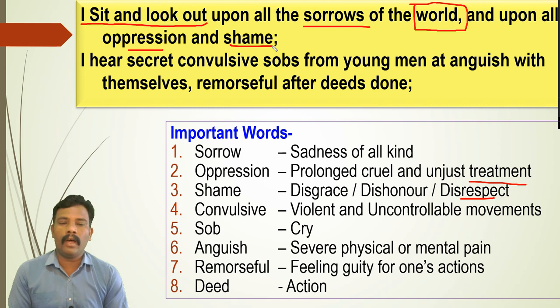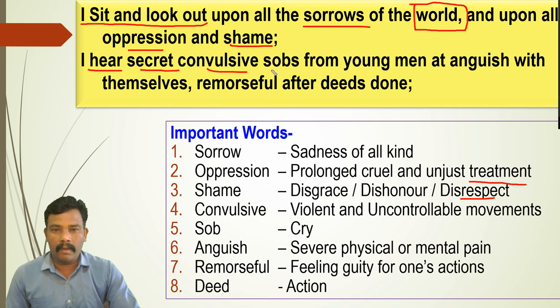The world is full of unjust treatment, unjust behavior and cruel behavior, and you can observe only dishonor and disrespect of each other. So this is all about human beings, you need to know, and even we can observe all these things. So here I hear secret convulsive sobs, even I hear. What I hear? Secret means they are hidden, not disclosed. Convulsive means violent and uncontrollable movements, uncontrollable cry, you can say.